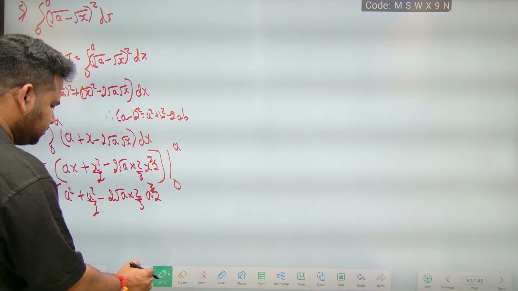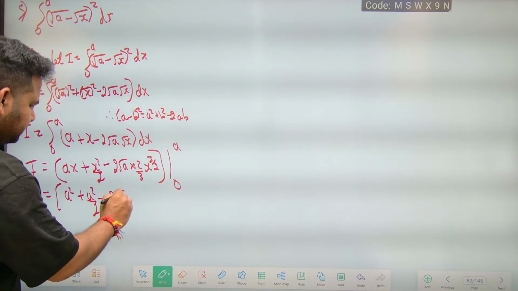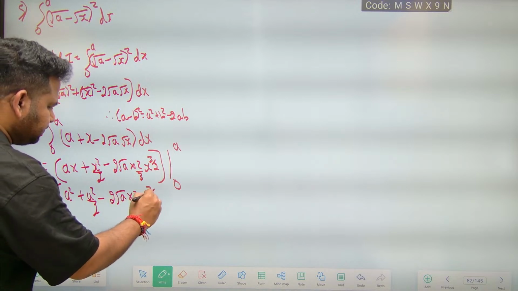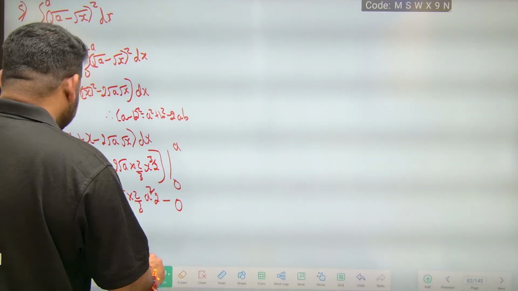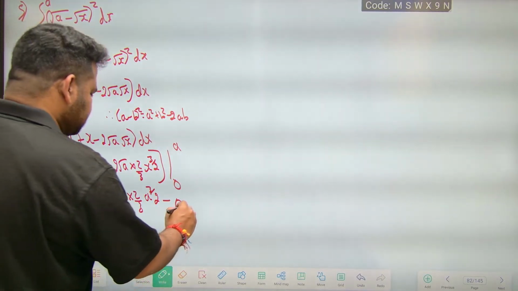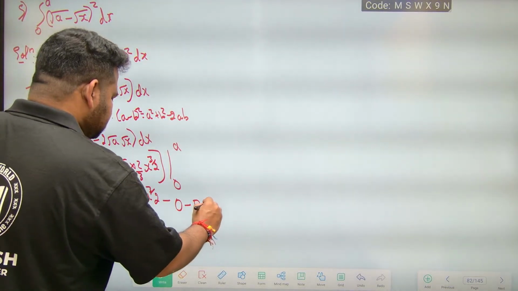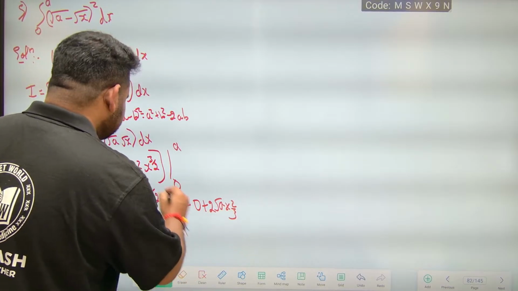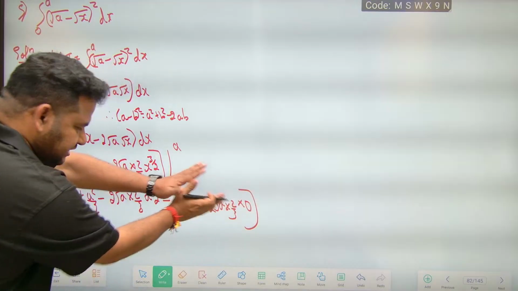Then wherever x is there, we put 0: a into 0 is 0, 0 square by 2 is again 0, and minus into minus becomes plus 2 root a into 2 by 3 into 0 to the power of 3 by 2, which is 0 only. So this entire thing becomes 0.